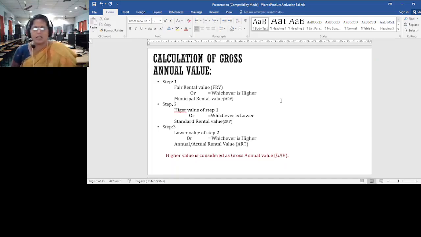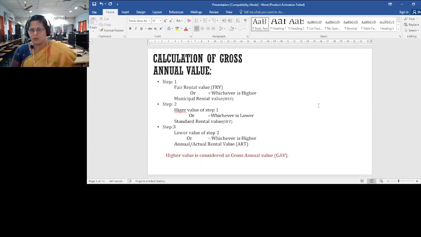See, to calculate the gross annual value, we will be following three important steps. In the first step, you will be comparing the fair rental value with the municipal rental value. In abbreviation we call them FRV and MRV. These two you have to compare, and whichever is higher should be considered as one value. That higher value will be taken to the second step. The higher value is compared to the standard rental value which is fixed by the government, and in these two the lower value should be taken in step 2, right.